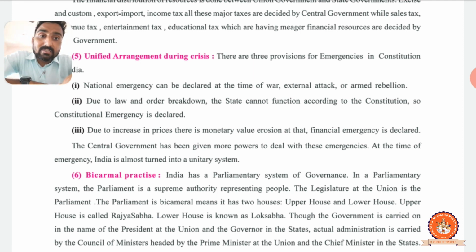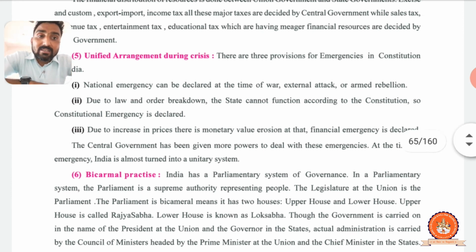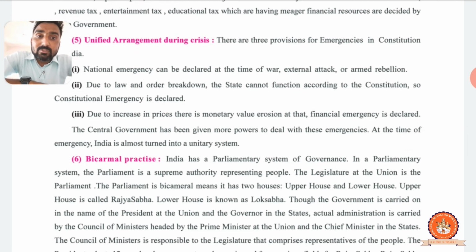The central government is given more power to deal with these emergencies. At the time of emergency, India almost turns into a unitary system. That means one rule. The states have no rights; only the center has full rights. That's why it is a unitary system, and the whole country is the same in the national emergency time.